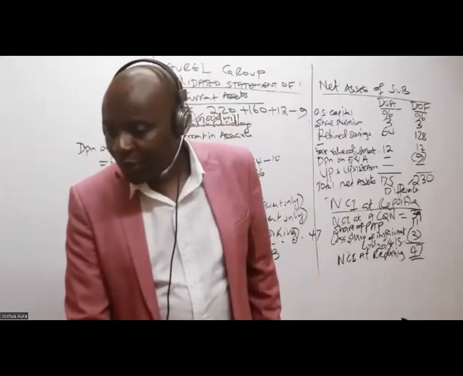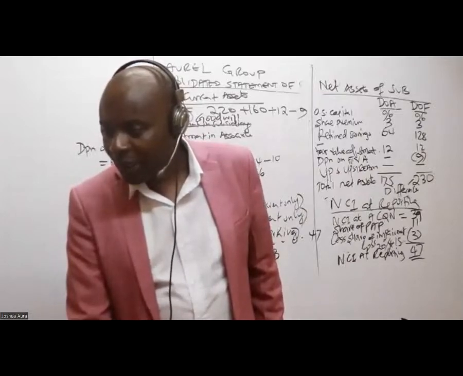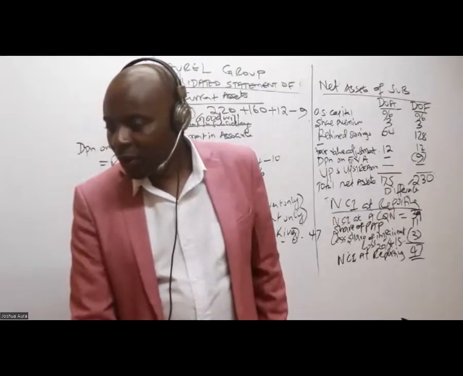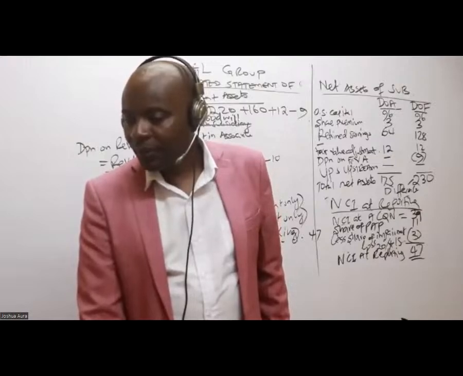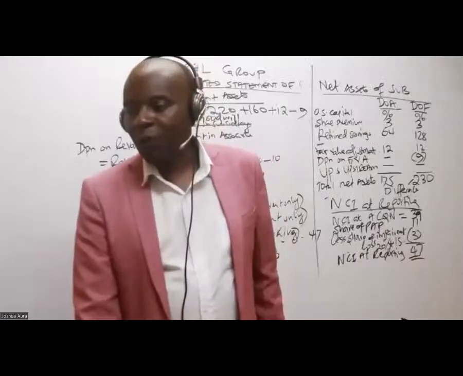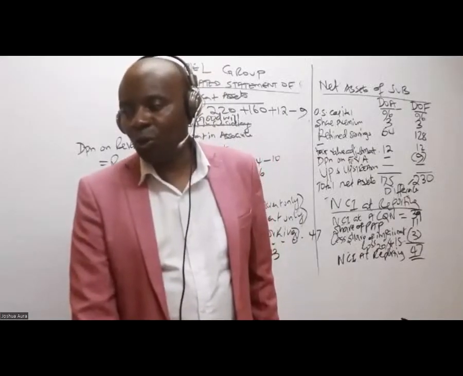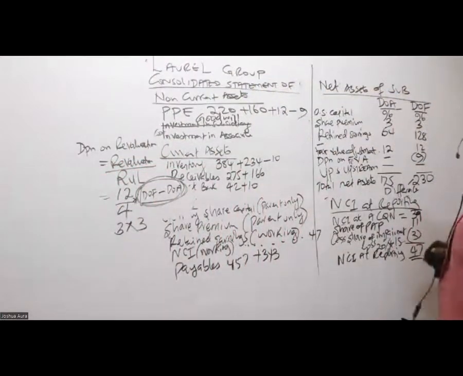Where does the 3 come from? 39. Is it a 9 or 3? Oh, okay, 39. I understand now your question. It is NCI at acquisition. You can see this. NCI at acquisition is 39. Thank you so much. Now from there, we go to goodwill.